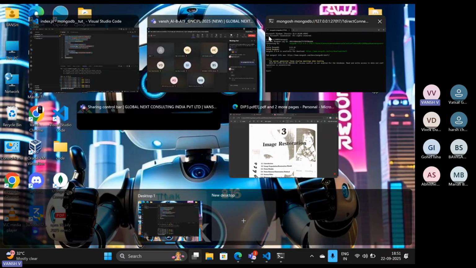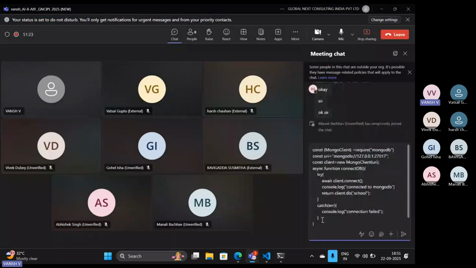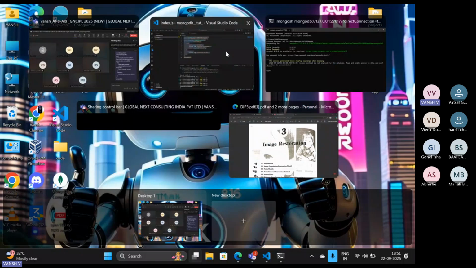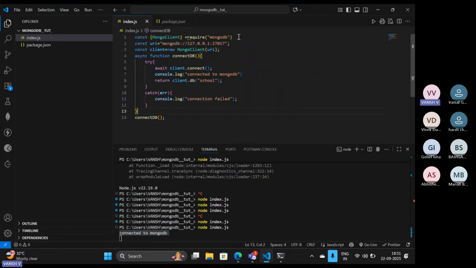Let me just explain it one more time. Let me paste it over here. Okay. So what we have done is, first of all, we have imported our Mongo client. Why Mongo client? Because it takes the URL from you. Like Mongoose, we can also use. Mongoose is also a library which we can use to connect with our server. Okay. But right now we are using Mongo client so that we can connect through this URL.